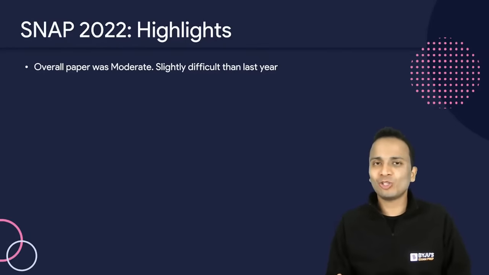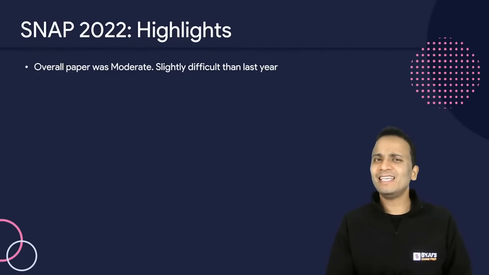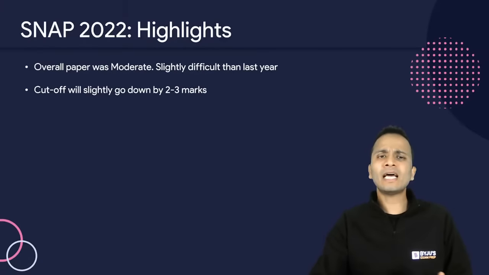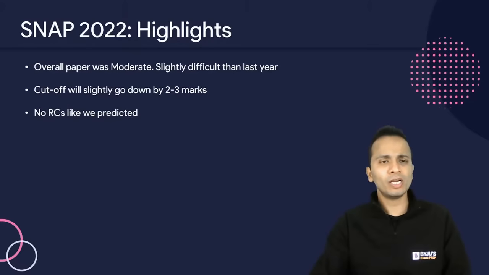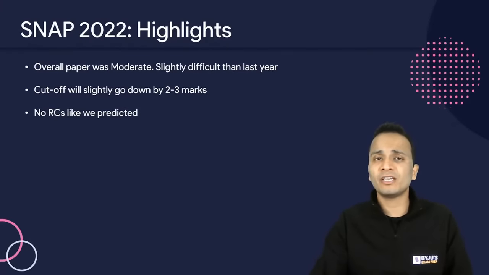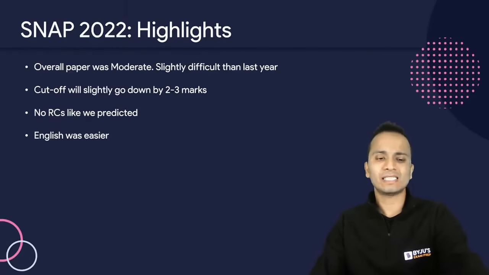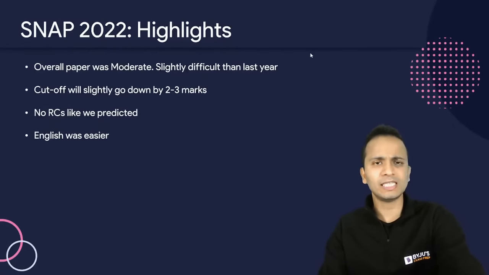Now, if anybody wants to know about the cutoffs in detail, then they can attend the analysis session that was taken by Srinivas sir. So I'm not going to repeat anything he has already discussed. All right. Now, second thing that we saw was the cutoff will definitely, like I mentioned, be slightly lower. No RC passages, like we all predicted in the sessions that we have taken before snap examination. English was on easier side. Okay, so English was very easy.